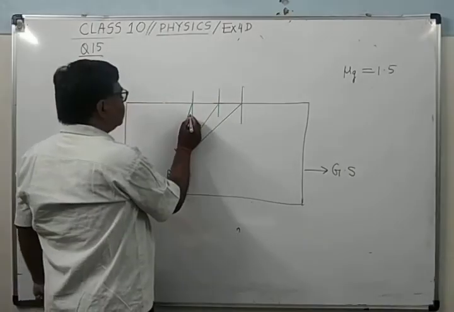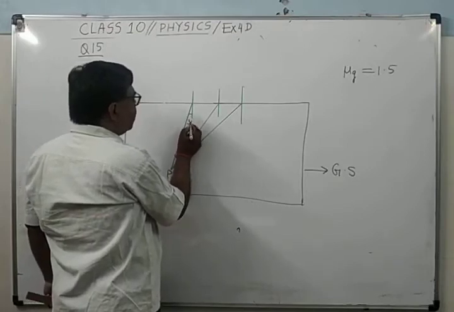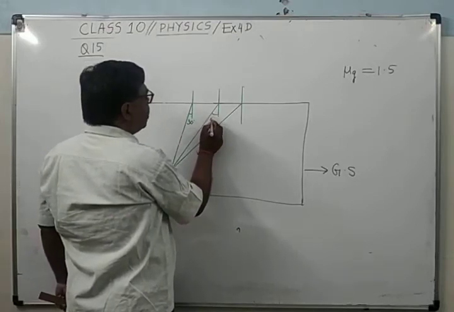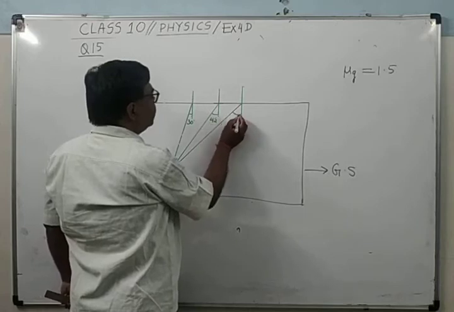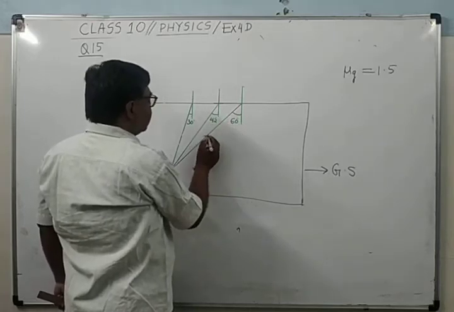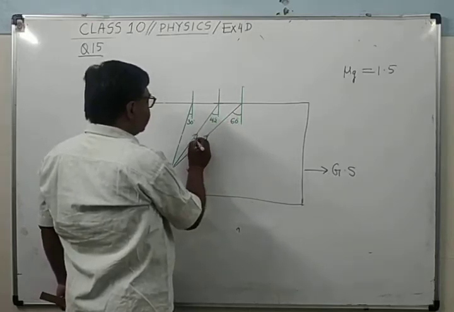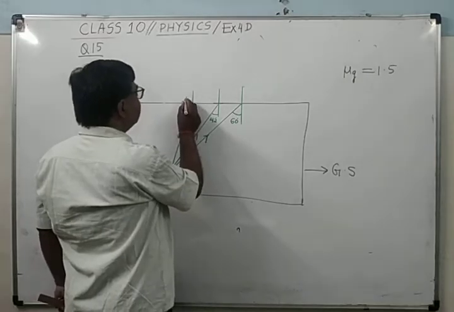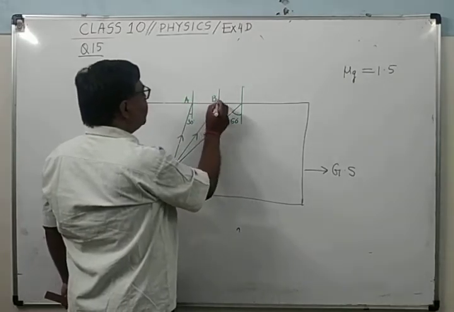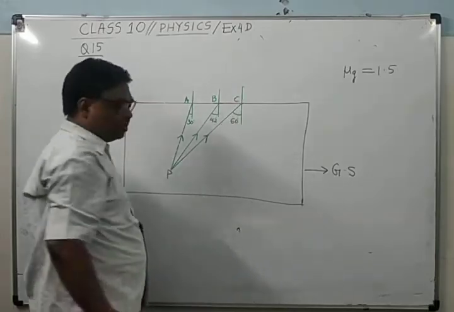Means this angle is 30 degree, 42 degree and 60 degree. You can draw the arrows. This is PA, PB and PC. It's clear?